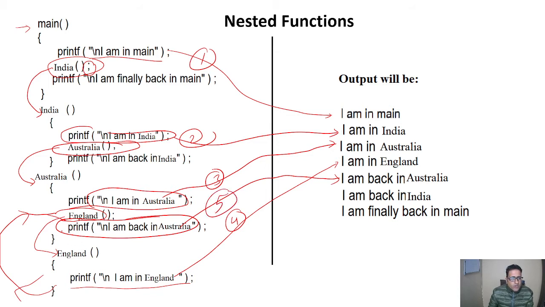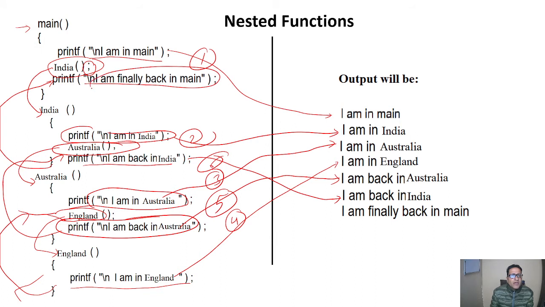After doing this work it will go back again to the India, because the Australia function is called in the India function. So it will write "I am back in India." You can see here this one is the sixth one, and after doing this work it will go back to the main function and write "I am finally back in main." So it will be the seventh one.